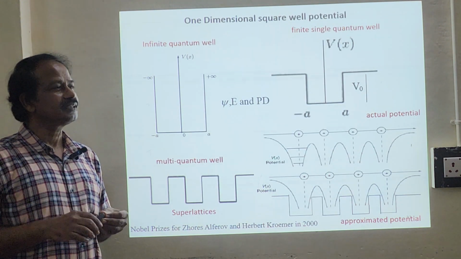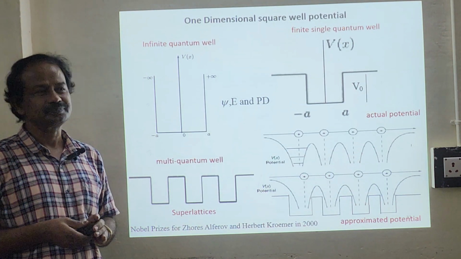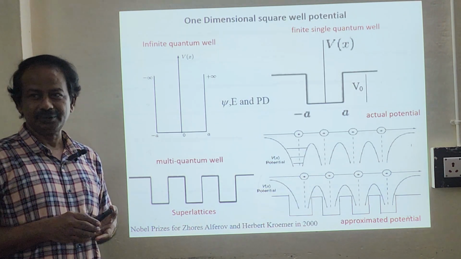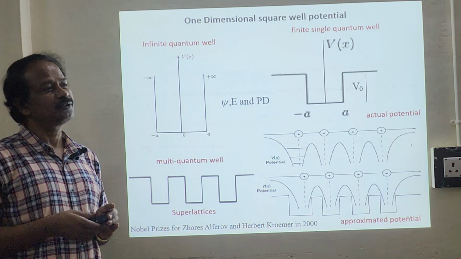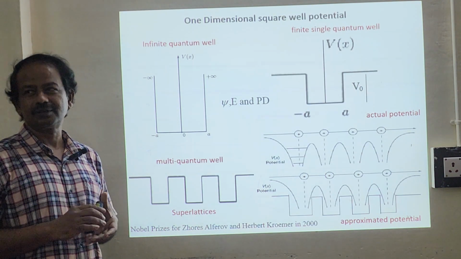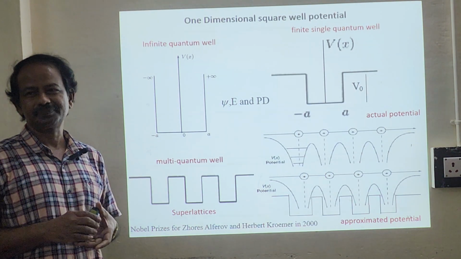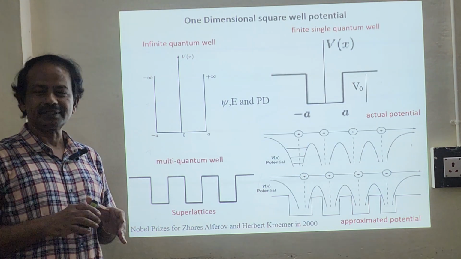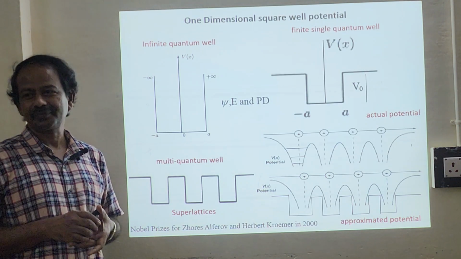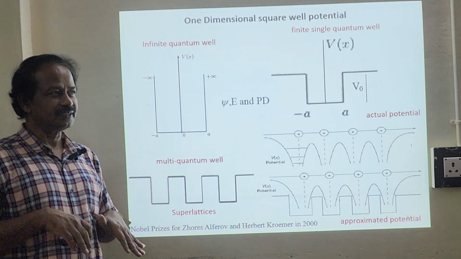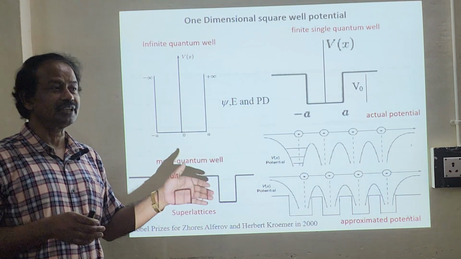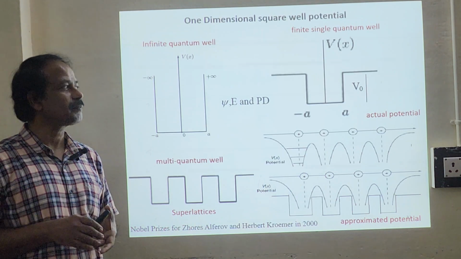These finite quantum wells nowadays play major roles. The present LEDs, even sometimes LCDs, laser diodes, lasers, then photodetectors, sensors, some optical devices, they are all made up of quantum well devices, quantum wells. So in reality, quantum well exists, but infinite quantum well doesn't exist. But this is the model. We can get some ideas, we can get some results, so that we can get the whole idea about the realities. So this is the idea behind it.